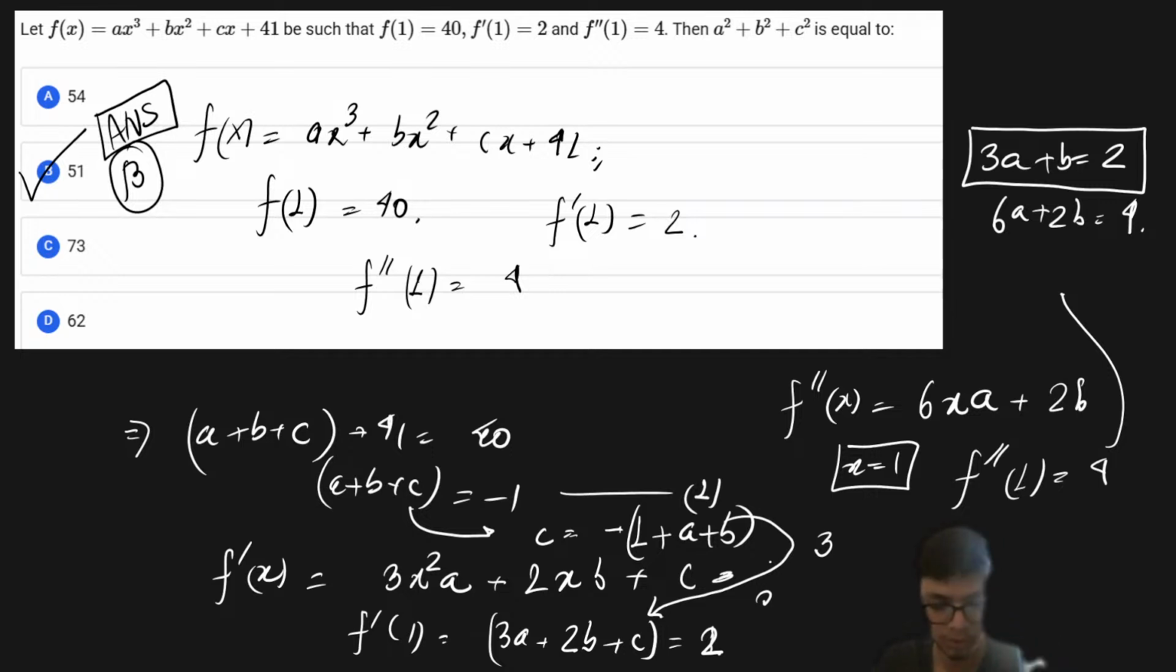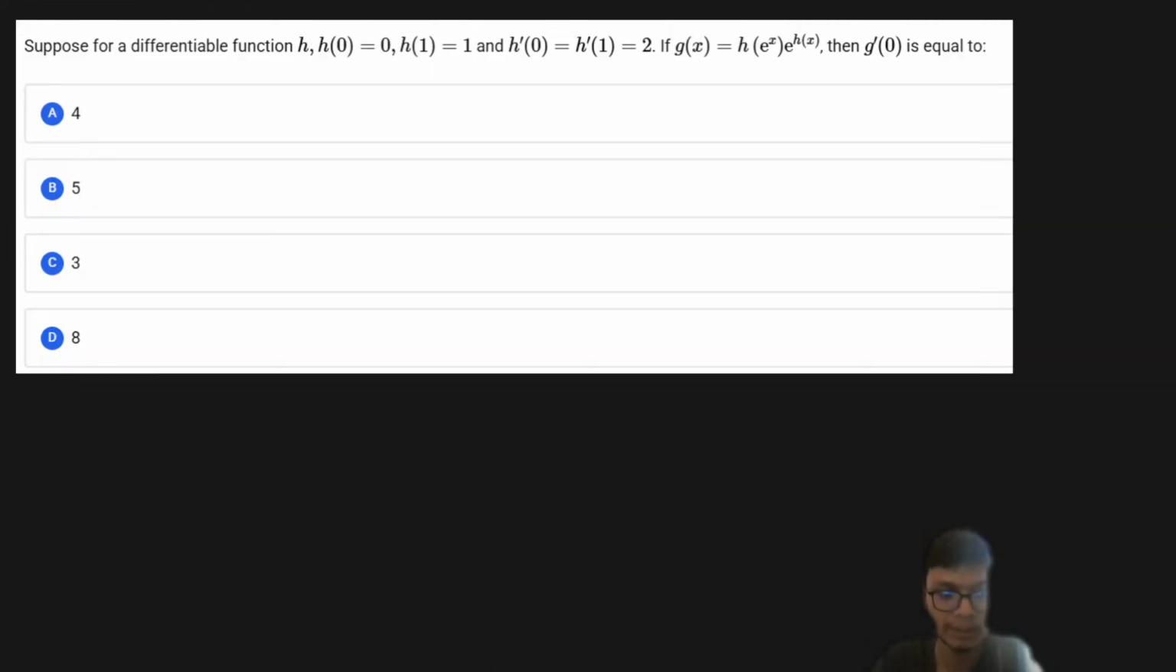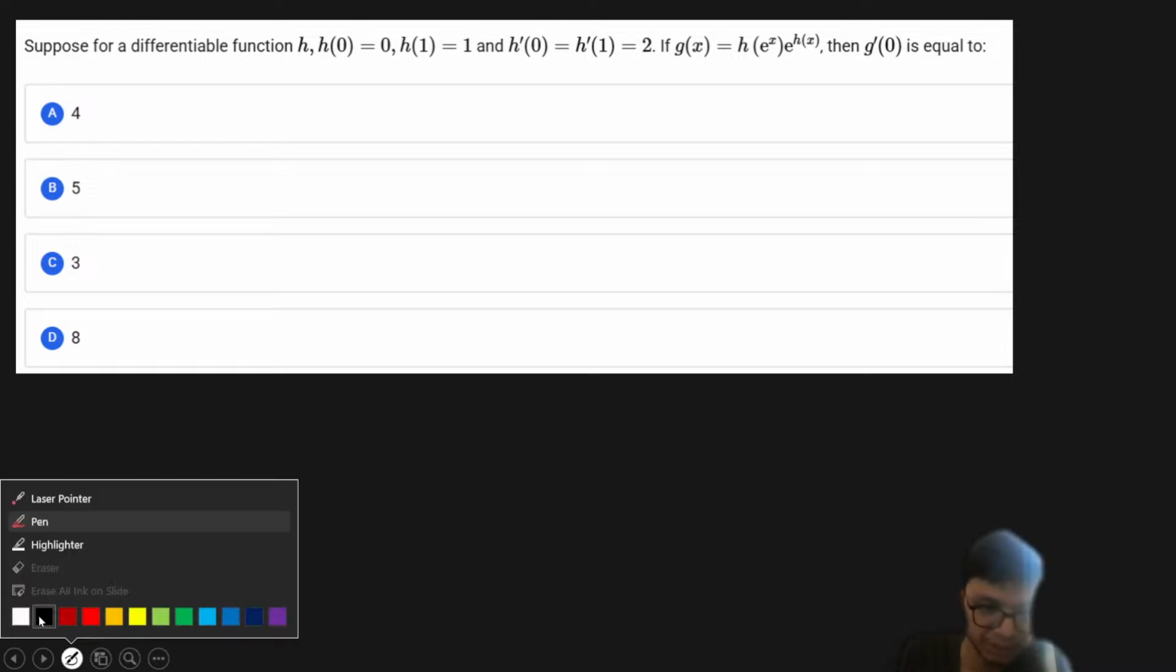Okay. So let us proceed with the next problem. So the next problem is saying that for a differential function, we are having the following equations as follows, right? Now this is another tricky question.